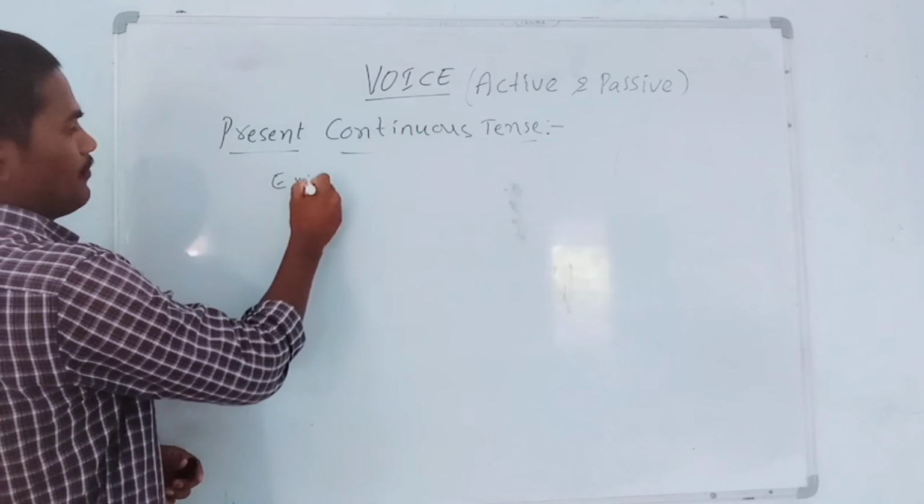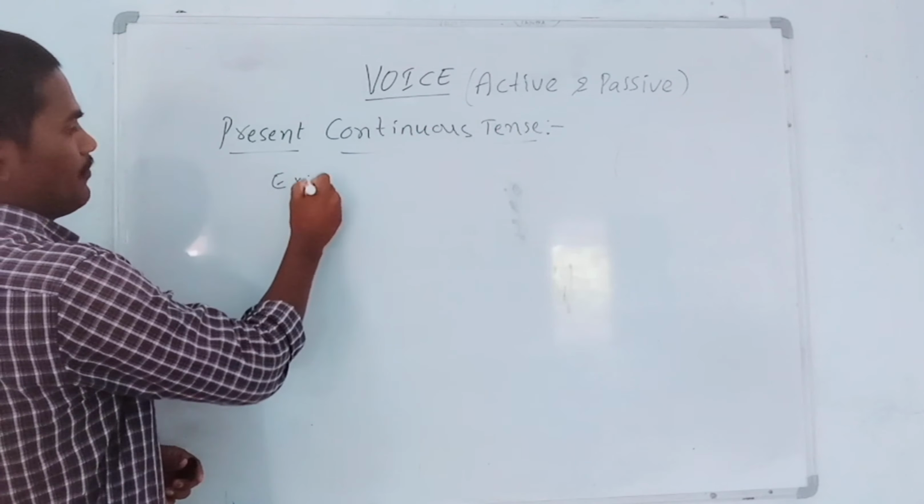Okay. Pictures were. After this what should we write? Being drawn. V3 form, drawn. After this, the preposition by, and them in the passive voice. So it is a passive voice sentence. Okay. Next.